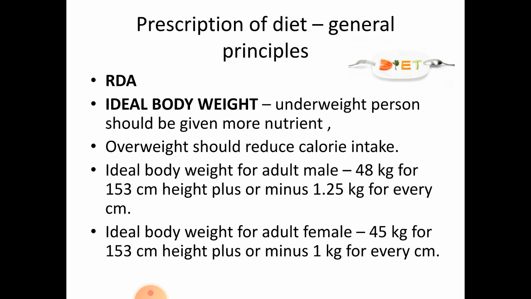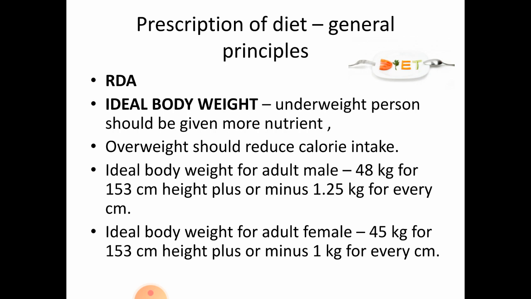First one, ideal body weight. One person should attain the ideal body weight, and the ideal body weight is calculated from the height. So, in order to attain the ideal body weight, if the person is underweight, he should include more nutrients and calories in the diet, and an overweight person should reduce the calorie intake, and thus one should attain the ideal body weight. And this ideal body weight is calculated according to the height.